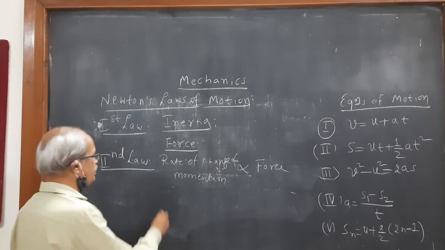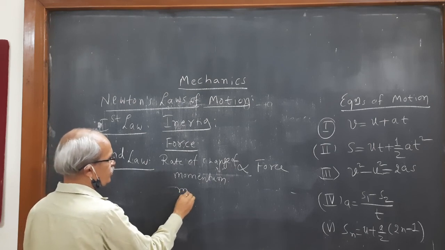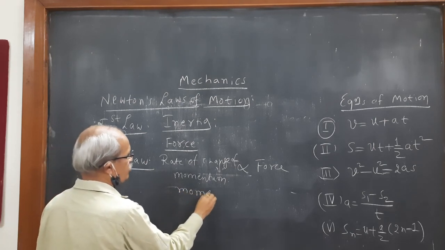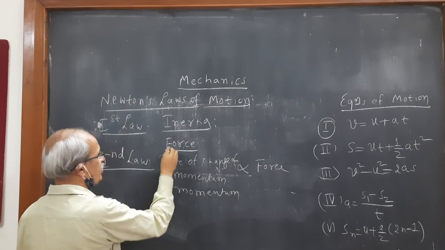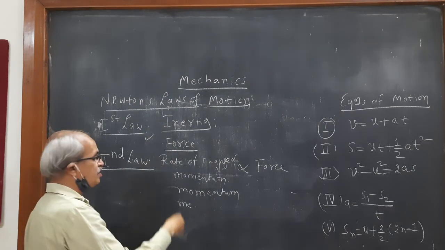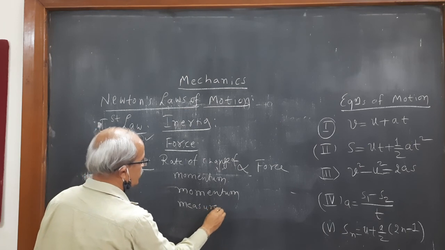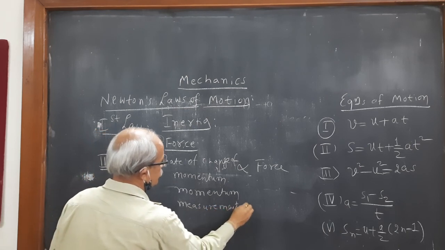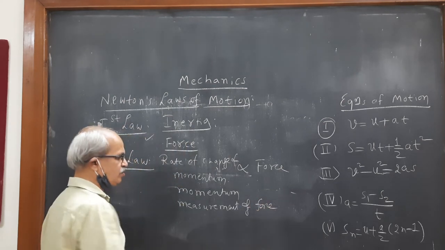So what is here? This law uses the expression of a physical quantity like momentum, and it also measures force. The definition of force is given by the first law, but the measurement of force is given by the second law. So what is momentum?